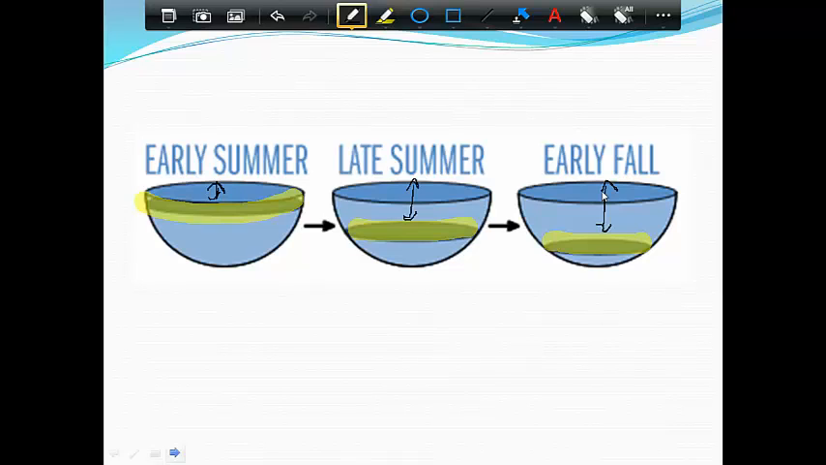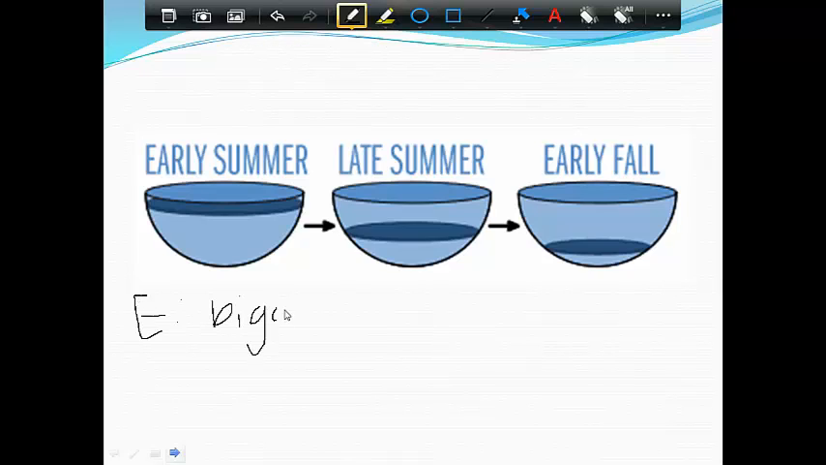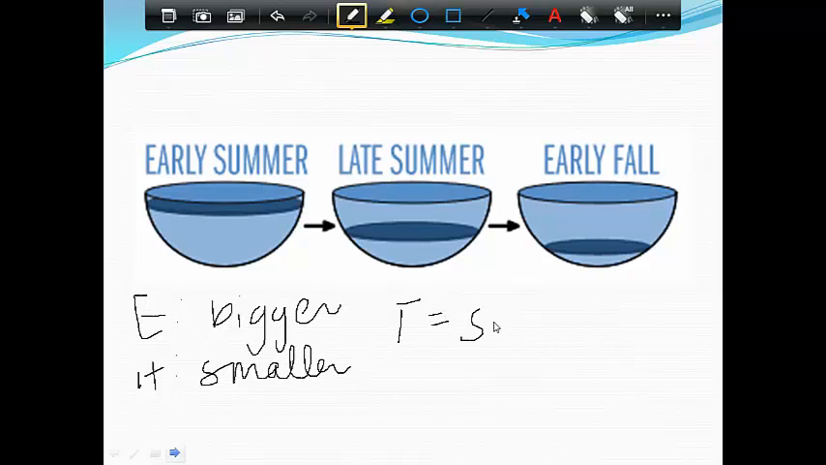You write a note of that for yourself. The epilimnion, back up, misspoke. The epilimnion gets bigger. The hypolimnion gets smaller. And the thermocline sinks. Again, all of this as we go from early summer to early fall.